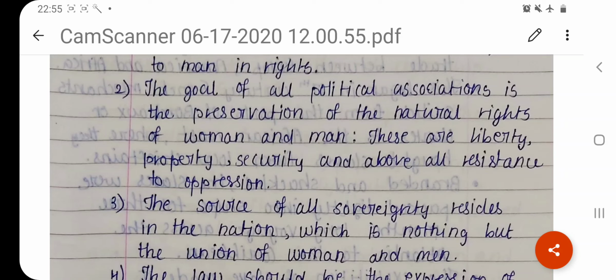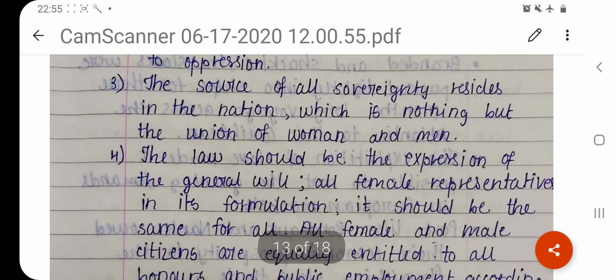But what did the Declaration of Man say? That the preservation of natural rights should only be of man, and so rights are only given to man. Then the source of all sovereignty resides in the nation, which is nothing but the union of women and men. So here they're trying to say that your country is not just comprising of men who have all the power, but women also.